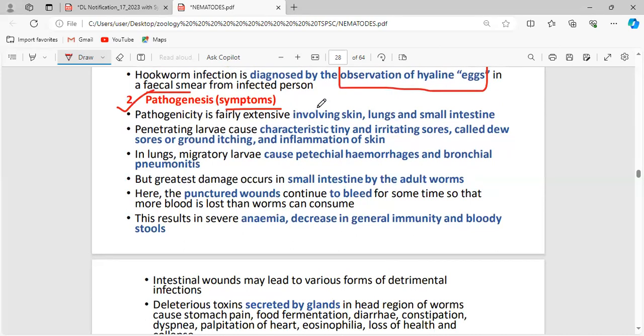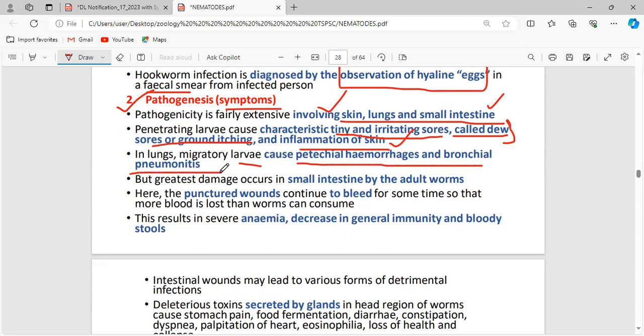The pathogenicity is fairly extensive, involving skin, lungs, and the small intestine. These are all the target areas, and they are going to cause tiny irritating sores, called dew sores or ground itch, and inflammation of the skin. While penetrating inside the body of the host, they cause this type of symptoms. And in the lungs, the migratory larva causes petechial hemorrhages and bronchial pneumonitis. See, pneumonia, pneumonitis, as the name suggests, these are all diseases related to the lungs.